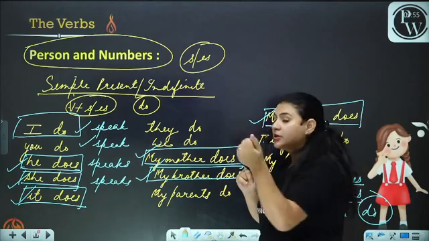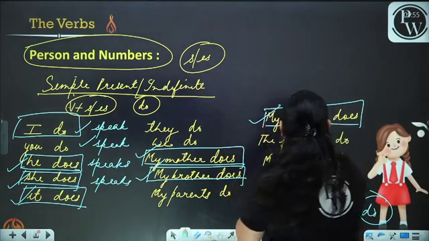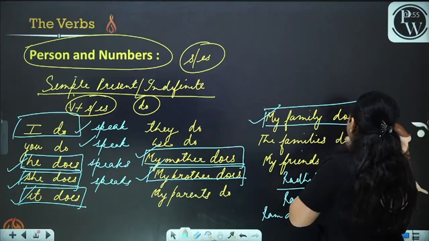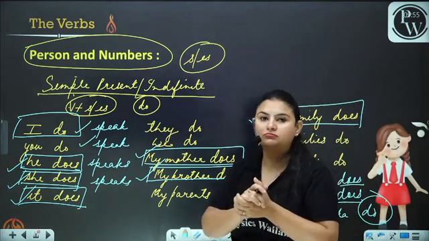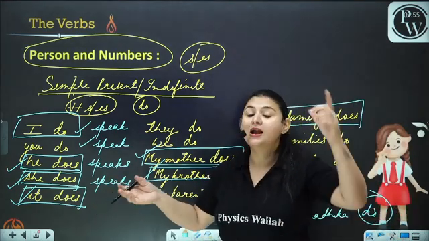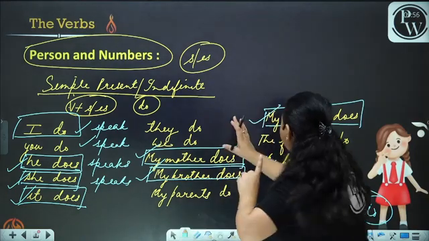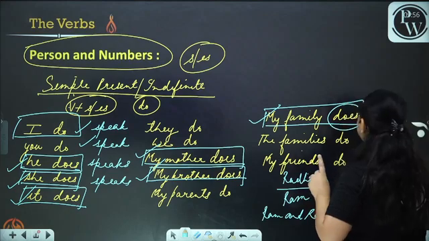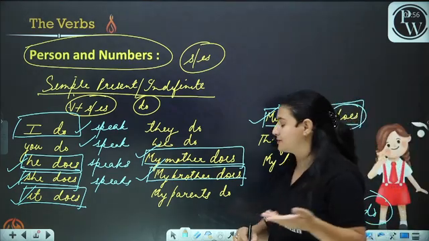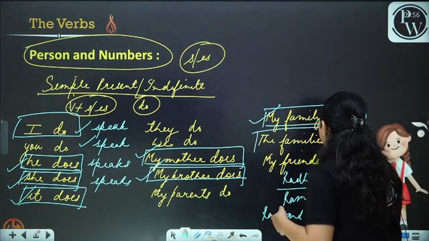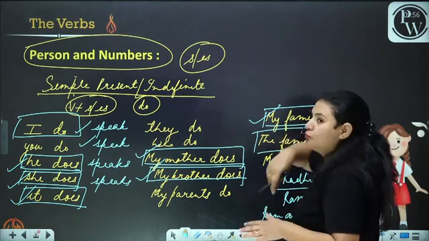Now, a question comes to the student's mind. Why have we used es with my family? My family has a lot of members. Now, family is also singular. You have one family. My family. With my family, I have used es. But with the families, family can also be pluralized.